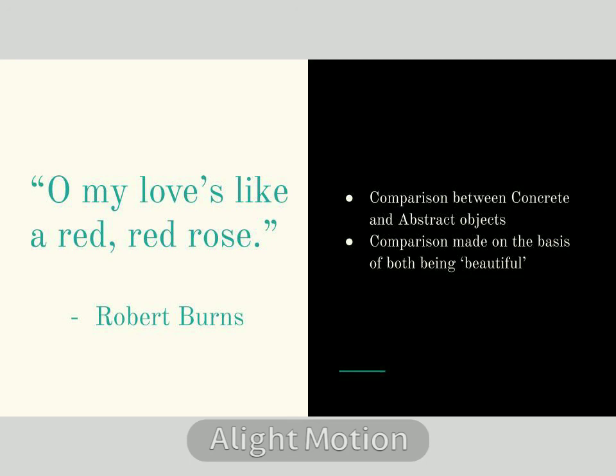So where is the comparison here? It can be argued that the comparison is made on the basis of beauty, because rose is considered to be a very beautiful flower and love is also considered to be a very beautiful emotion, right? So this is a very basic example of simile, how simile works.